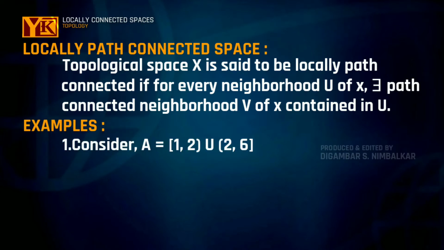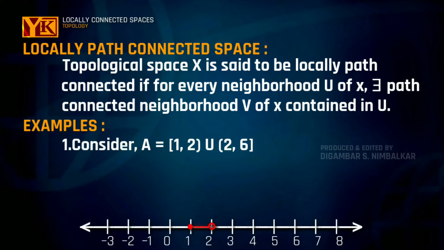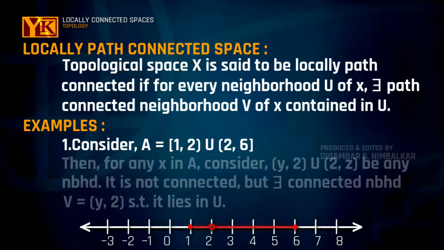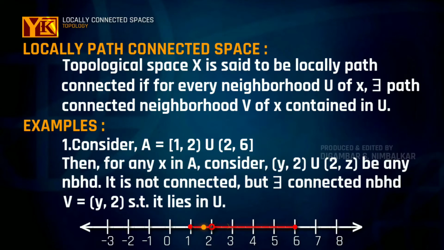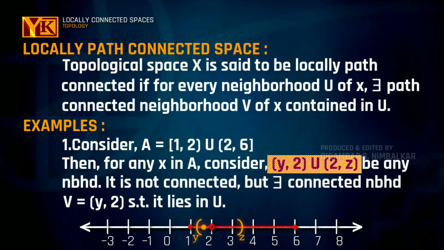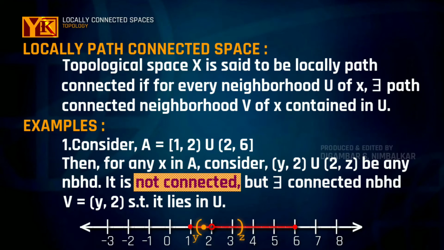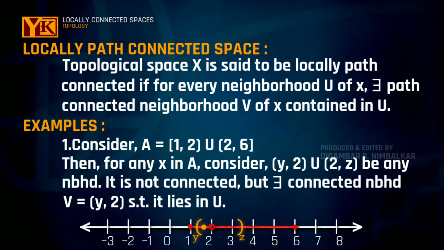If you consider space A equal to the interval [1,2) union the interval (2,6], then consider for any x belonging to A, U to be any neighborhood, say open interval (y,2) union open interval (2,z). Then this is a neighborhood which is not connected in A, but there exists another neighborhood V equal to open interval (y,2) which is connected and it is contained inside U, and such a connected neighborhood always exists for each and every x in A. Therefore this space is locally connected.